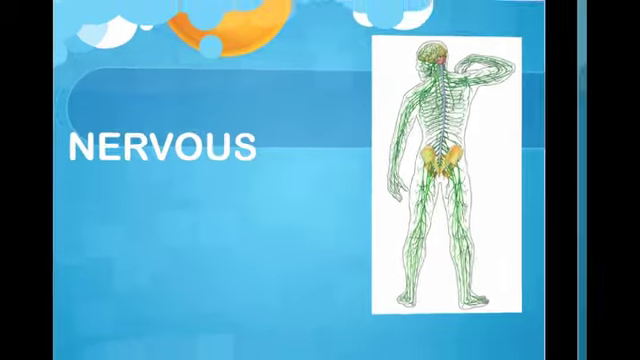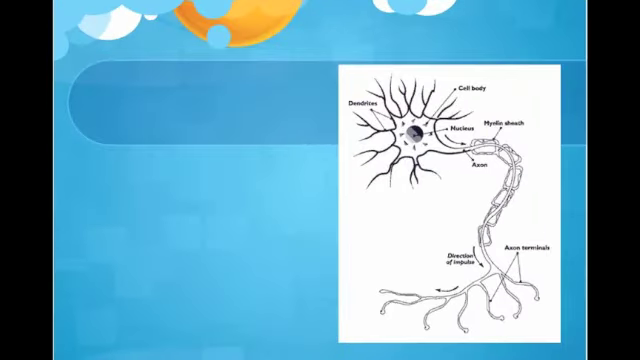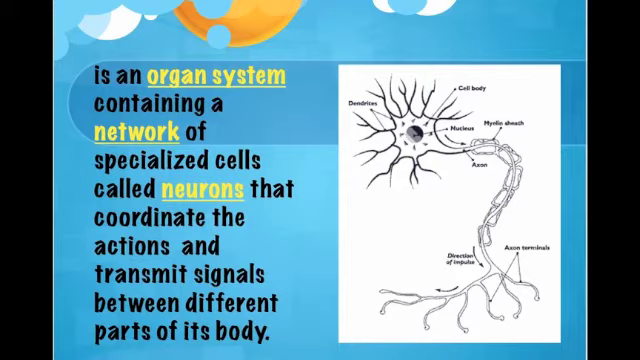Next up is the nervous system. The nervous system is an organ system containing a network of specialized cells called neurons that coordinate the actions and transmit signals between different parts of the body. As you can see, here is a neuron on the right side of the screen, composed of the dendrites, the nucleus, the cell body, and the axon, which is lined with myelin sheath for protection, and the axon terminals at the other side. There are two main types of nervous system.